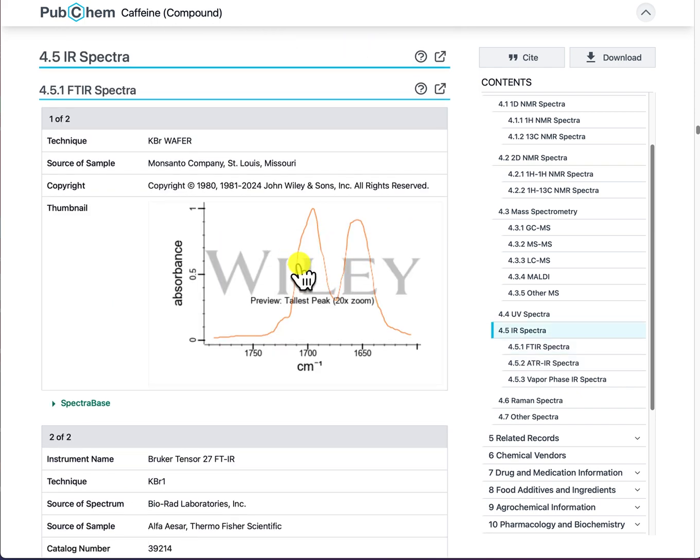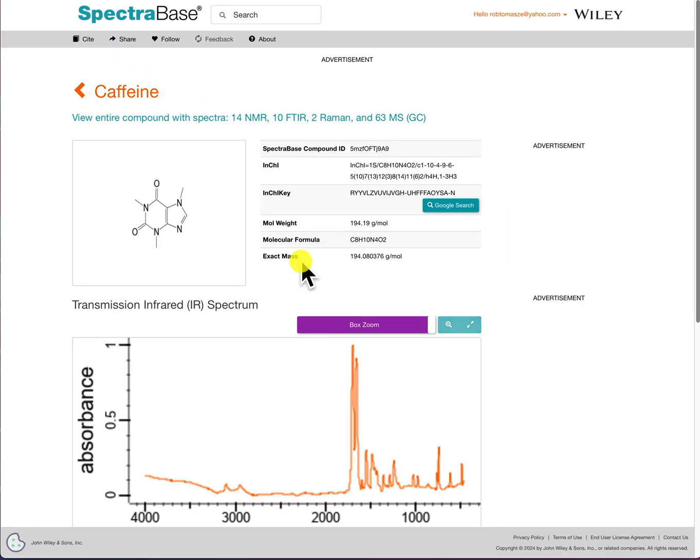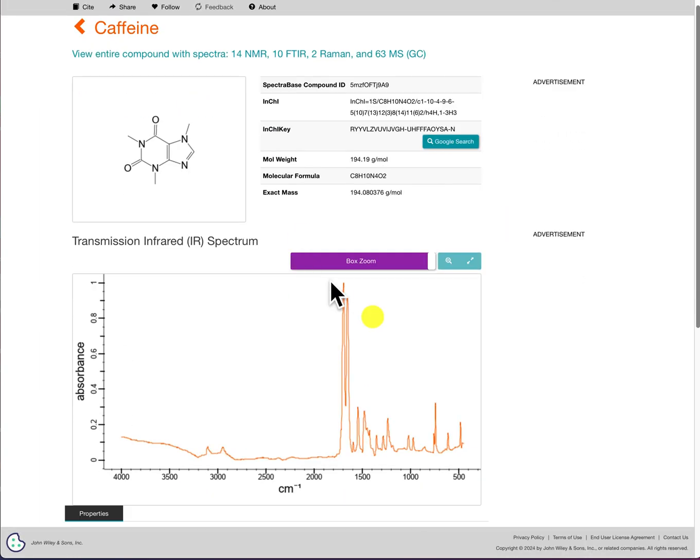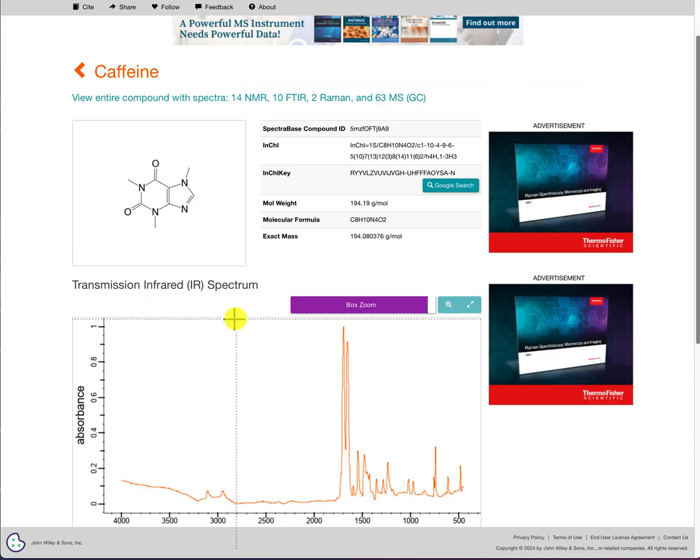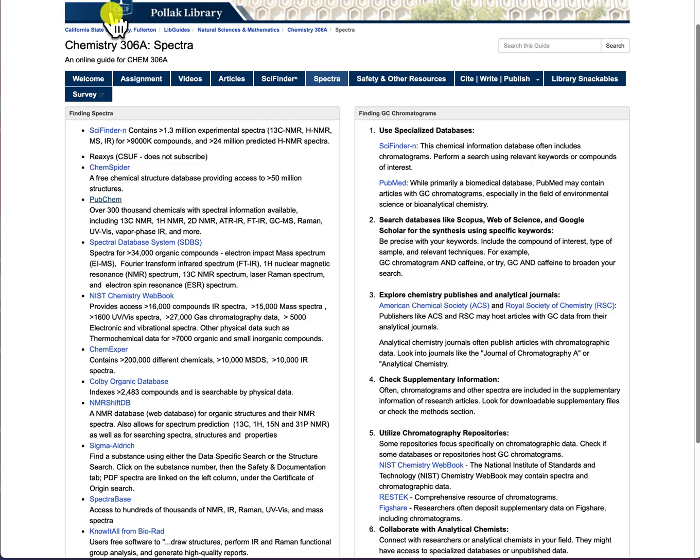If I click on one of these, let's click on the first one. It comes to here, and there's the IR spectrum. Okay, if I go back, there also is the Spectral Database system.